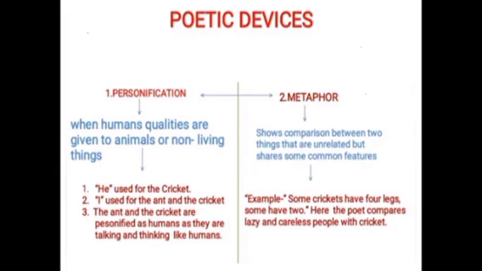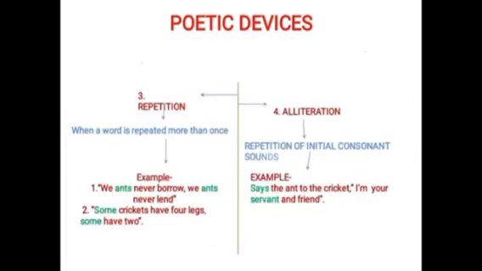The third poetic device is repetition. When a word is repeated more than once, it is called repetition. Now, look at the example sentences. We ants never borrow, we ants never lend. Some crickets have 4 legs, some have 2. So in the first line we can see ants, ants. These two words are repeated again. In the second line also we can see some, some. So these two words are repeated 2 times. That's why repetition is there.